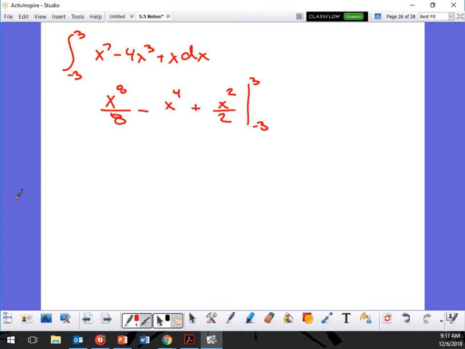Crap, what was I doing? Anyway, upper bound, lower bound, right? So let's go ahead and plug these in. 3 to the 8, that thing sucks. Let's watch this. It's going to give me 3 to the 8 over 8 minus 3 to the 4th, plus 3 squared over 2.